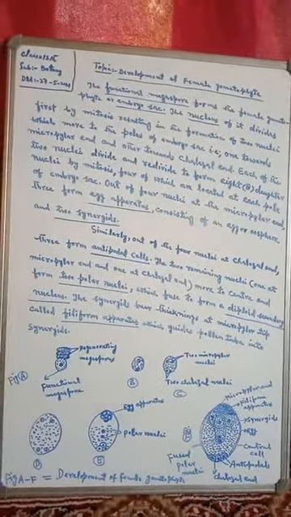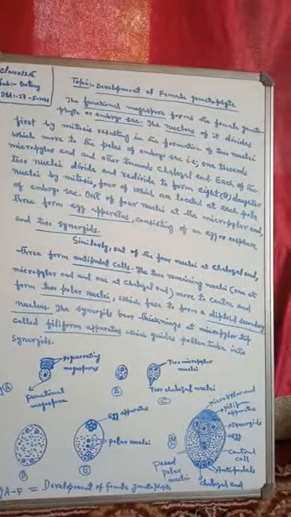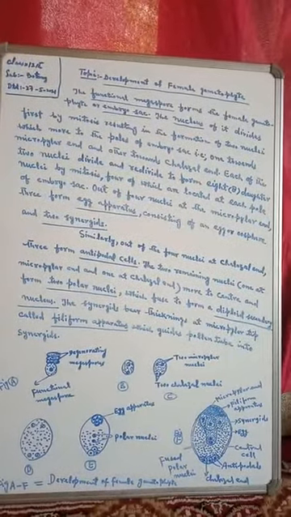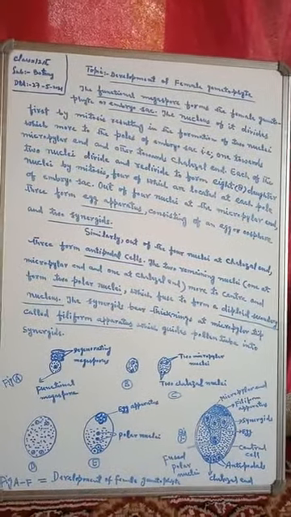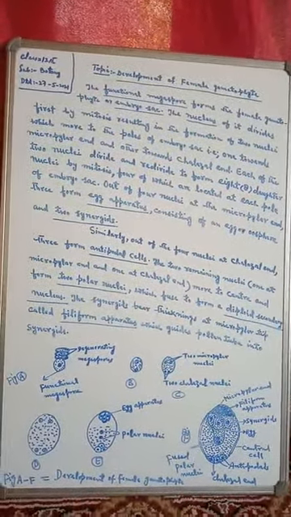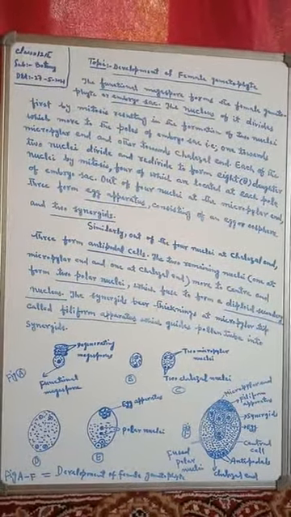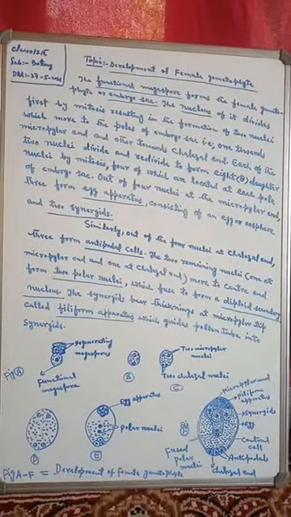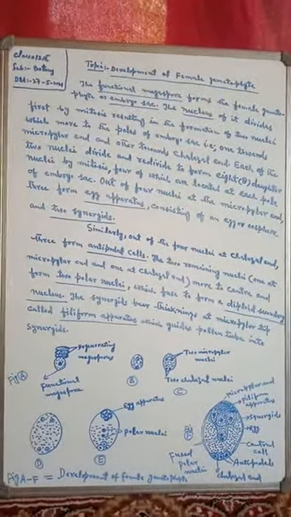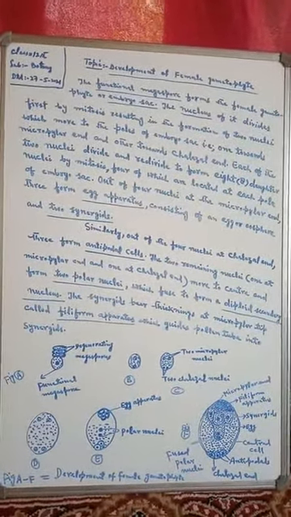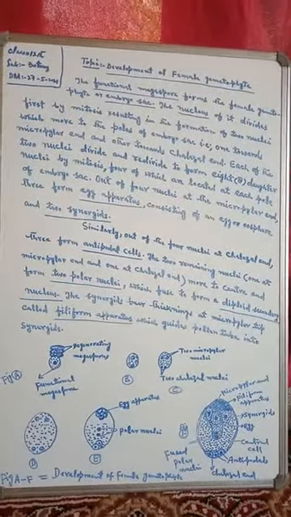The female gametophyte is formed from the functional megaspore. That means the functional megaspore plays a great role in the formation of the embryo sac.